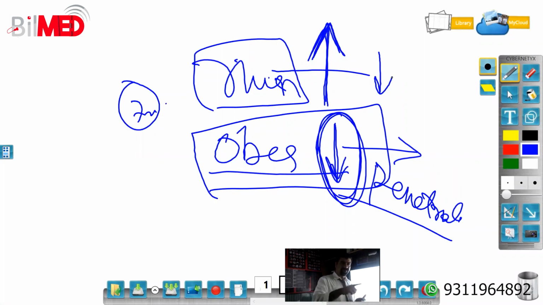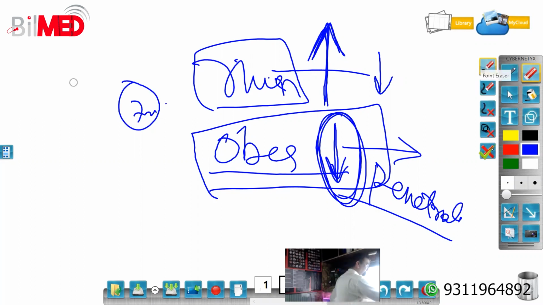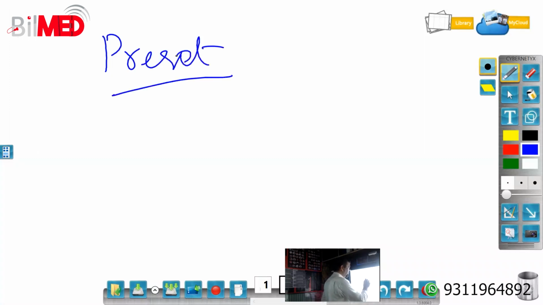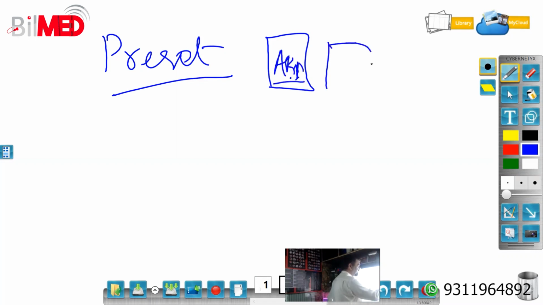But before frequency, you have to set the appropriate preset. That is very important, because these settings are partially done already in the machine, but you have to change them as per the patient. The first point will be the preset. So by preset I mean, if your patient is abdominal and you are scanning a gallbladder, then you have to go for the ABD preset that will be there in your machine. And if there is an obstetric patient, you have to select the appropriate preset, and so on.